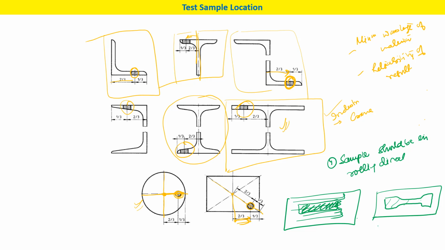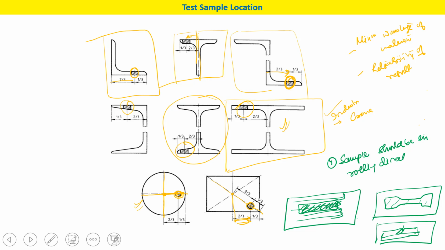Similarly, if you take out the sample for the impact test, then this would be like this. So this is the notch, and this notch should be perpendicular to this rolling direction.